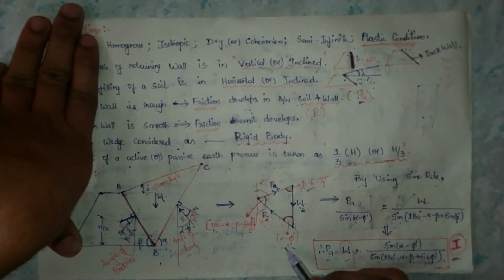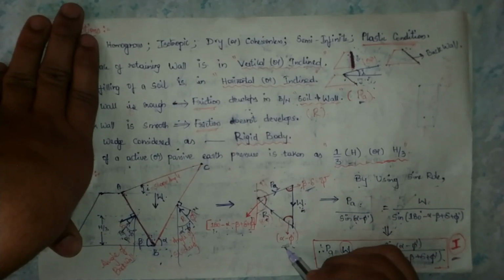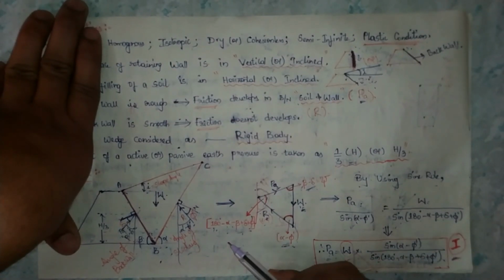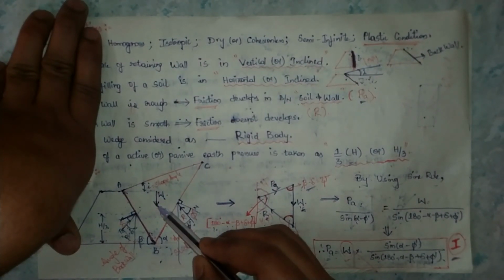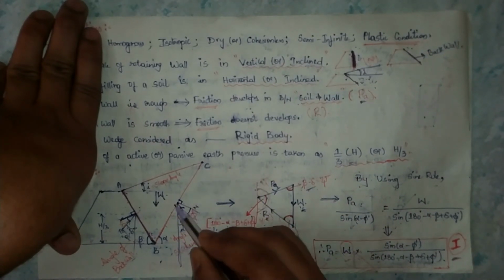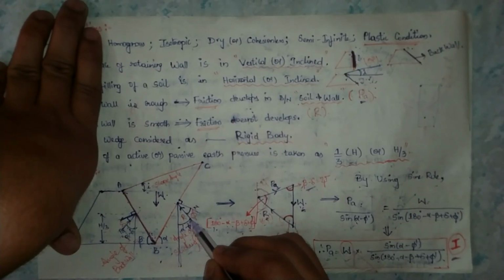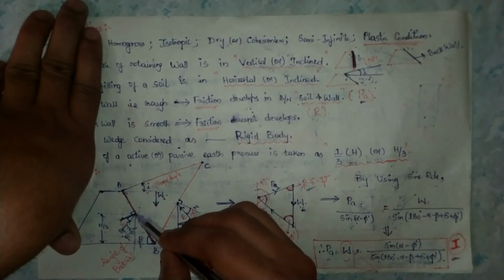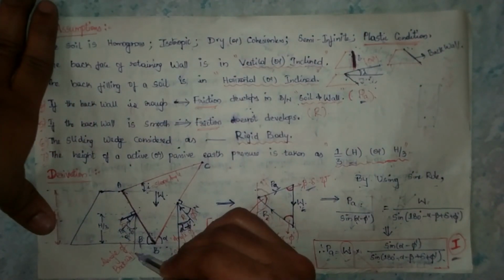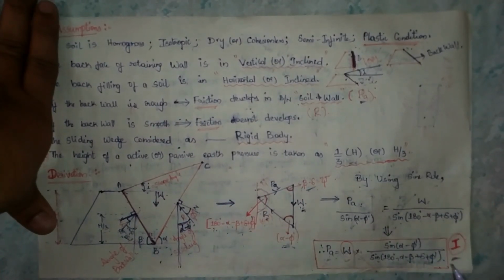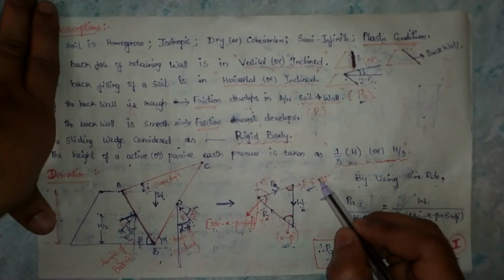So how do we get beta minus delta and alpha minus phi dash? It is simple, don't be confused. Here the load is acting in the vertical direction, no? So keep a point here and draw a straight line. So we get this angle, and this angle is alpha minus phi dash. Here also the same condition. Draw a straight line, and the angle between PA and this straight line is beta minus delta. For this beta minus delta, we can write psi.